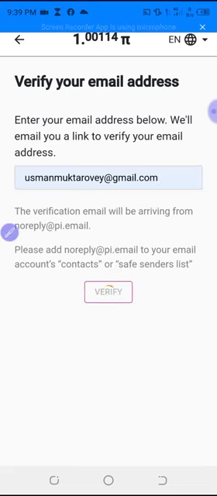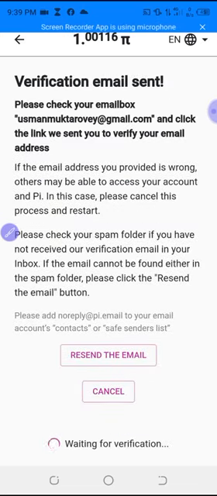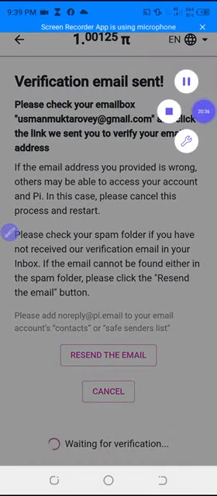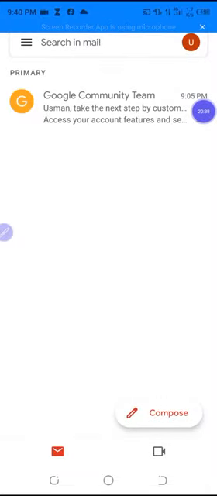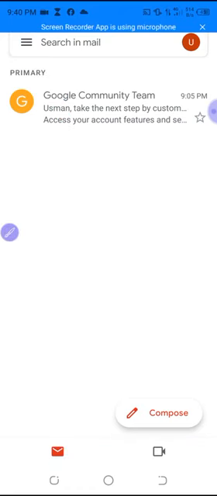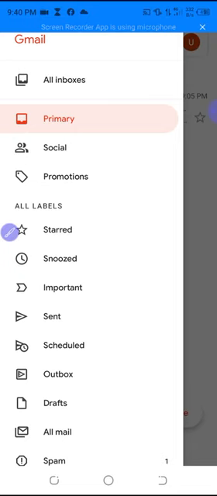Then a verification message will be sent to your own Gmail. Then you now go to your Gmail and click verify. Now did you see verification email sent? Now it has already. Please check your email box. So you now go to your email box and check. Then you click on verify. Now let's go there. Now you see I've come to my Gmail, but the message is not here. So what you would do is to click on these three dots that is at the left hand side of your Gmail. If yours is at the right hand side, then fine, you just click on that.